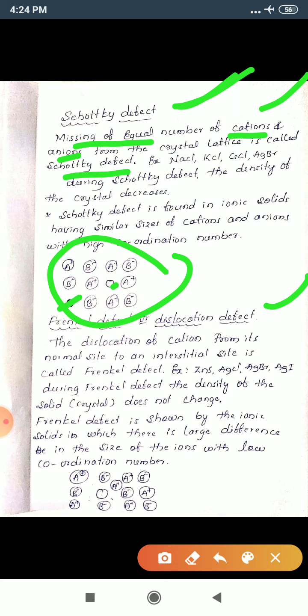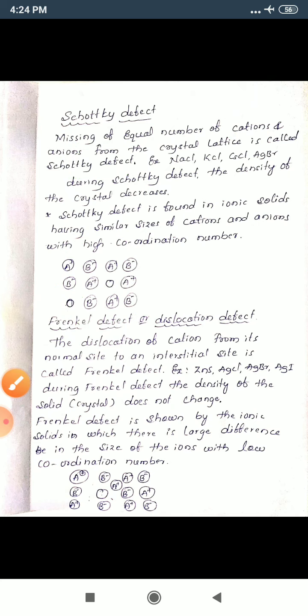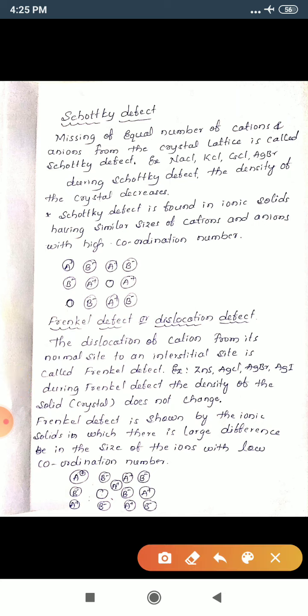Hence this defect is said to be Schottky defect. Once again, I'll repeat, missing of equal number of cations and anions from the crystal lattice is called Schottky defect. So NaCl, KCl, cesium chloride, AgBr, these types of crystals show Schottky defect.